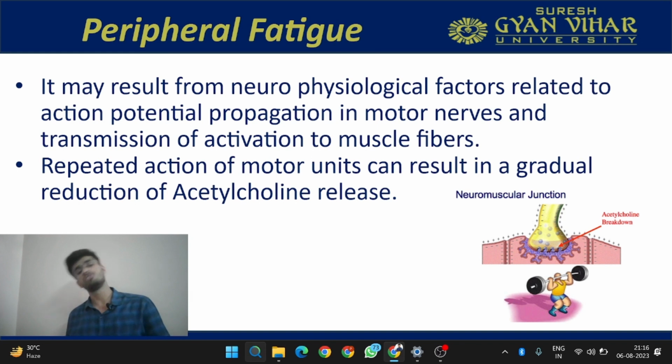If the ACH is less, then the depolarization will be less, there will be lesser release of calcium ions, and the sliding between actin and myosin will not occur. Other factors are also responsible, like the decrease in pH, or increase in the H+ content in the fibers, and the deposition of lactate. All these things are causes of peripheral fatigue.